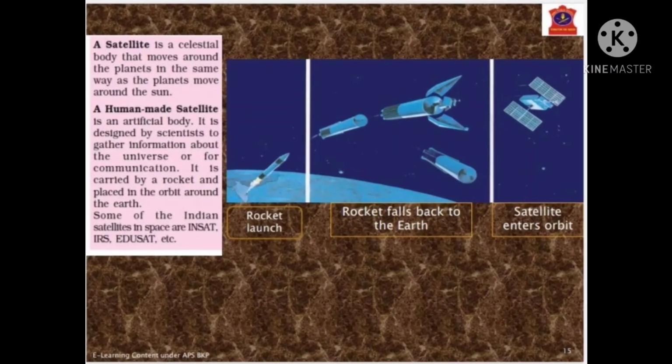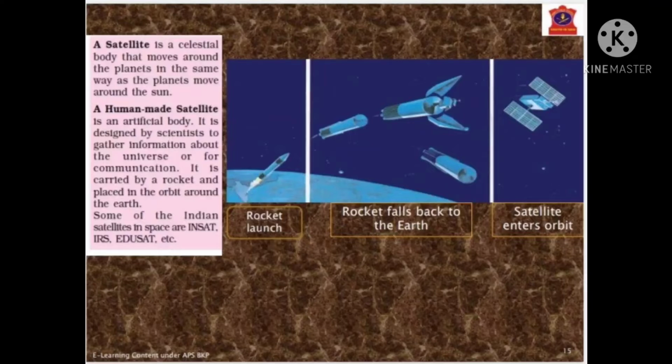Look at this image. We will talk about two kinds of satellite. One is natural satellite, another is human-made satellite. We have already spoken about the natural satellite. A human-made satellite is an artificial body. It is designed by the scientists to gather information about the universe or for communication. It is carried by a rocket and placed in the orbit around the Earth. Some of the Indian satellites in space are INSAT, IRS, EduSat, etc.